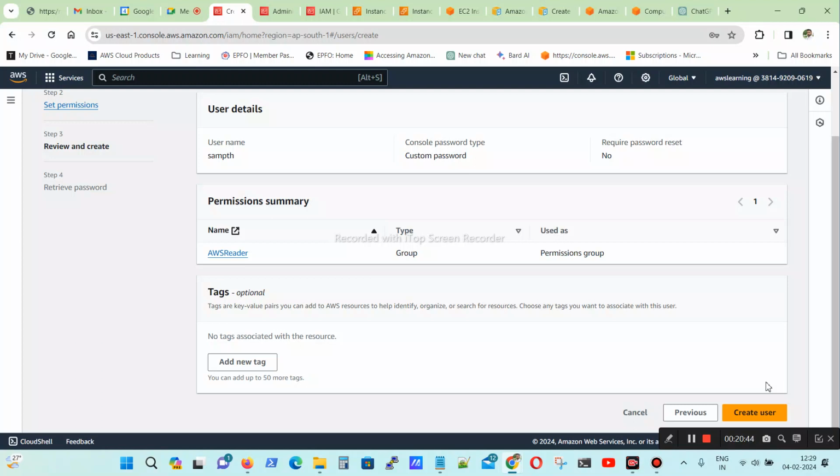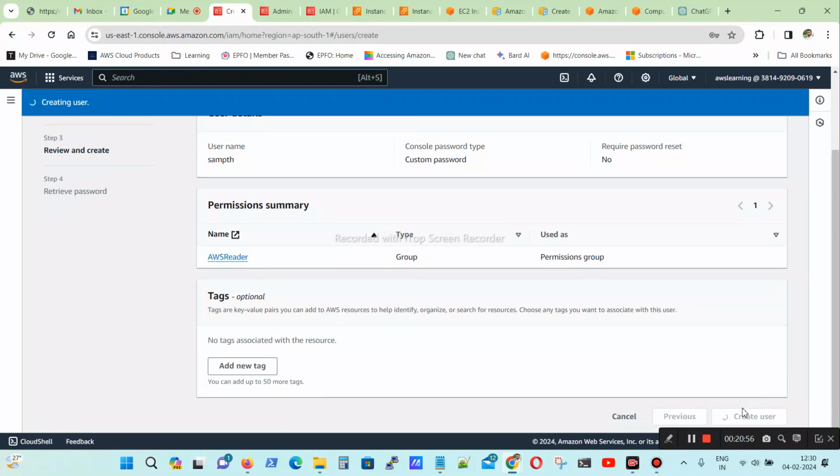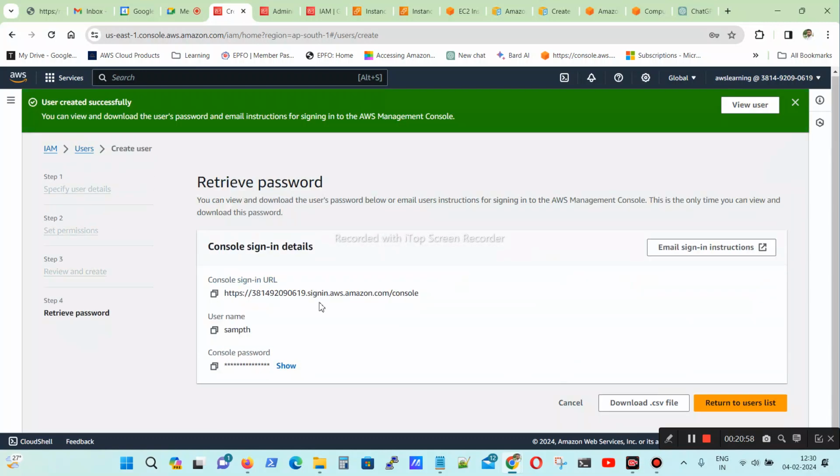Once you have added the roles and policies, those people will only be able to access those services. For example, I have added only the AWS reader. So when I create the reader, you have access to only this one AWS EC2 instance. I gave reader access, so only that instance you can see.